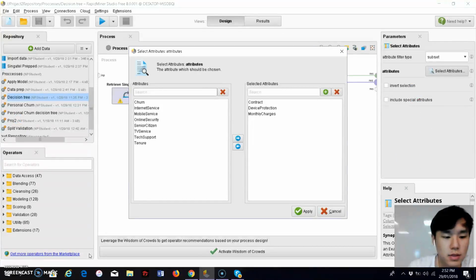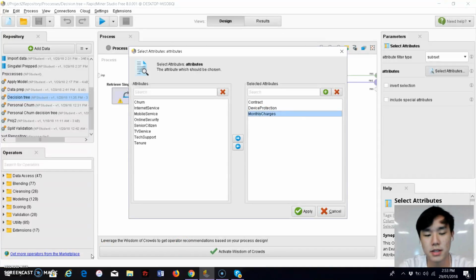Next, we have chosen to use these three attributes for our churn analysis using the select attribute operator. The three attributes will be contract, device protection, and monthly charges. We wanted to find out whether the device protection services could be the cause for customers leaving Singtel. And so I'll pass on my time to Jane to talk to you more about it.